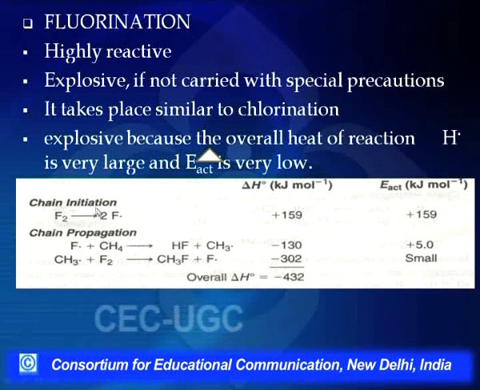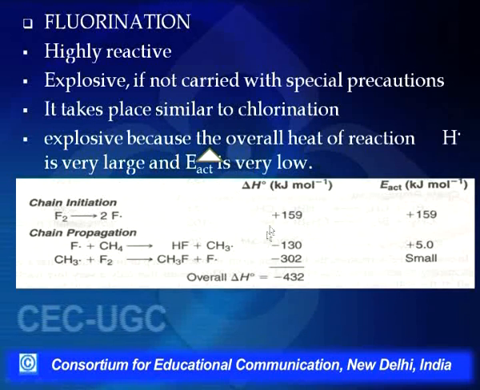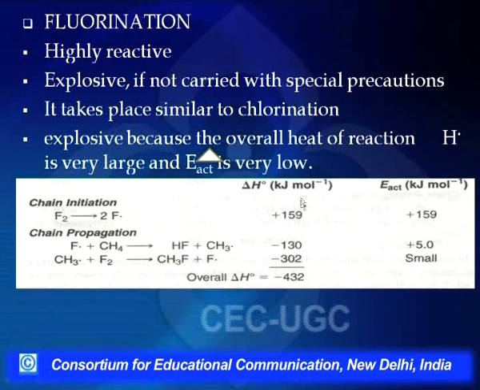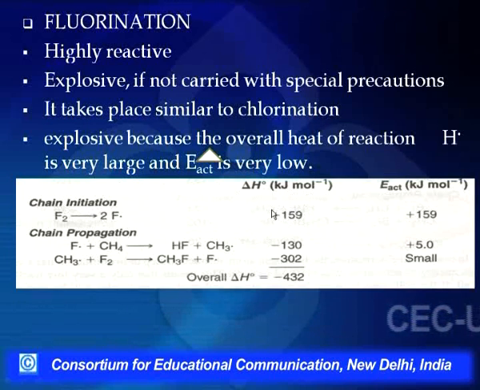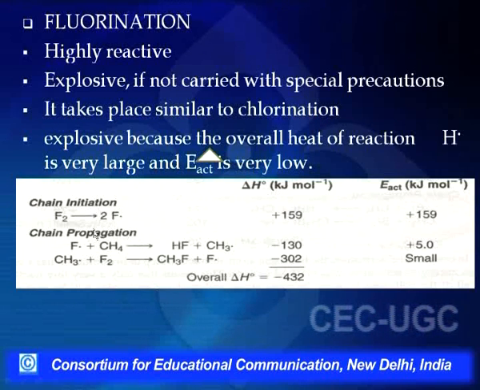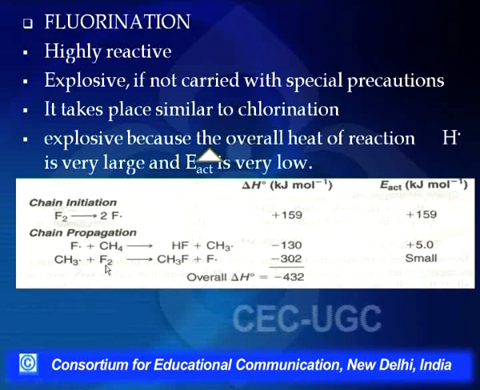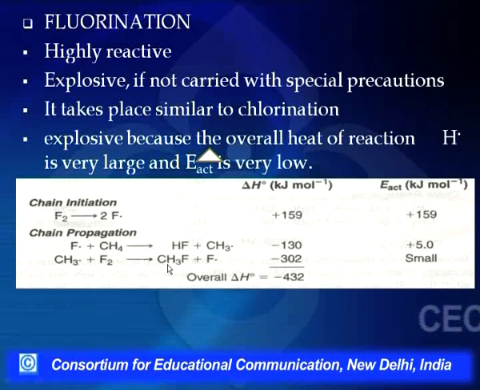Now see, for the chain initiation step, because the bond is strong here, this is an endothermic reaction and it requires 159 kilojoules of energy per mole. So this is highly endothermic. That means the reaction does not depend only on the bond dissociation. In the chain propagation step, the second step, in which the methyl free radical reacts with fluorine to give fluoromethane and a fluorine free radical, the reaction is highly exothermic.